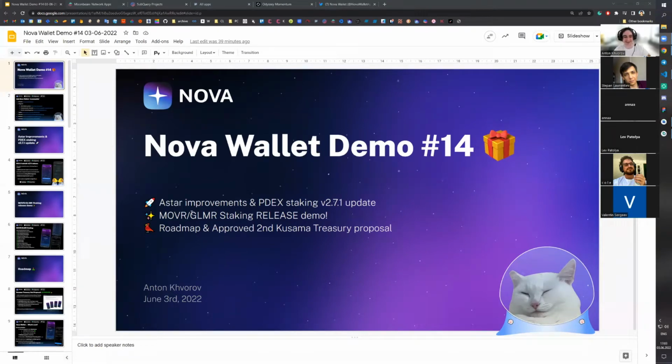So today we're going to discuss our recent releases with Astar improvements for the transfers and DApps, as well as the Polkadot staking release. Then we're going to jump to the MOVR GLMR staking release demo, where we'll showcase all the features regarding MOVR and GLMR staking. After that, we will release next week, with all the announcements and availability in Google Play and App Store. And then we will cover the roadmap and also our recently approved Kusama Treasury proposal at the end of the slides. But before that, let me also start the demo in Momentum.